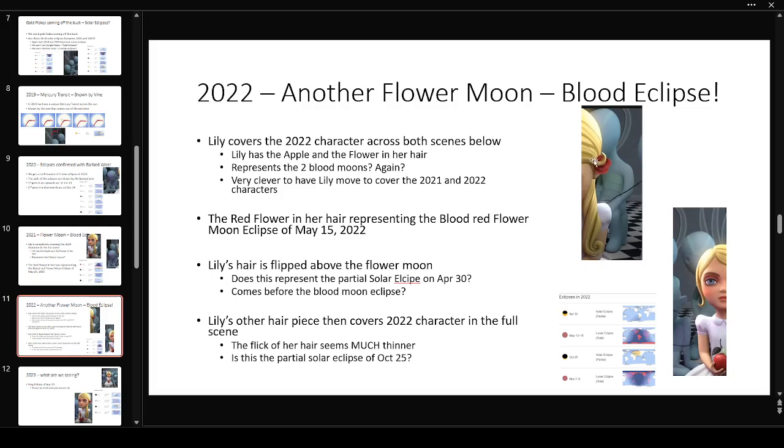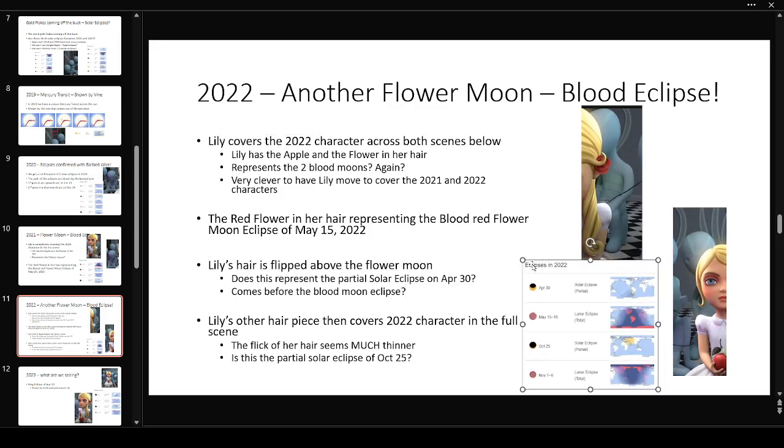The other part here is Lily's hair flip that I wanted to cover. So I'm wondering whether these hair flips are representing the eclipses. On April 30th, we see this eclipse here that is slightly full, a more full eclipse, meaning that there's more sun than the moon. So this flip up here is above the flower moon.